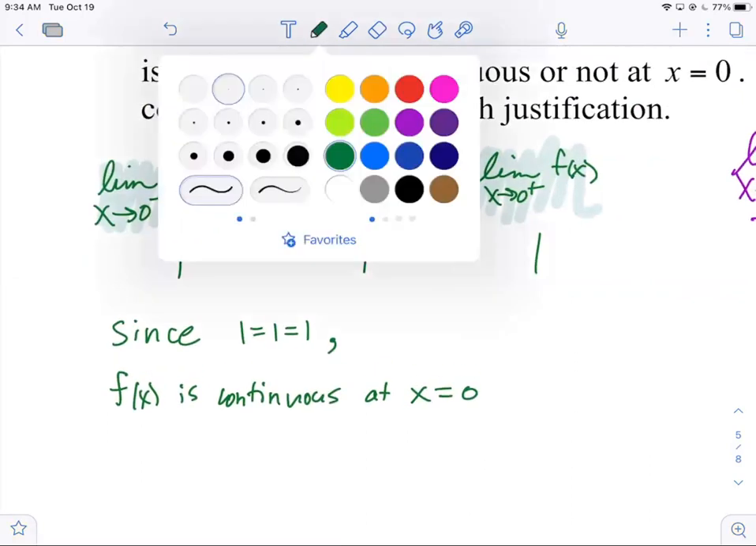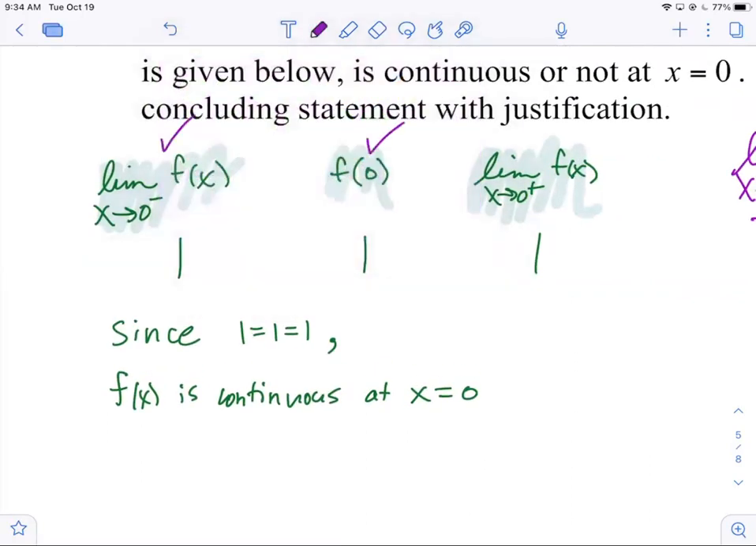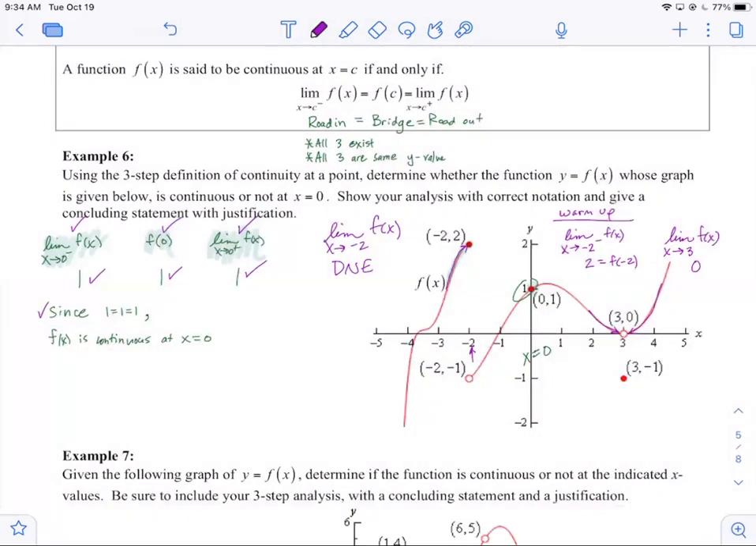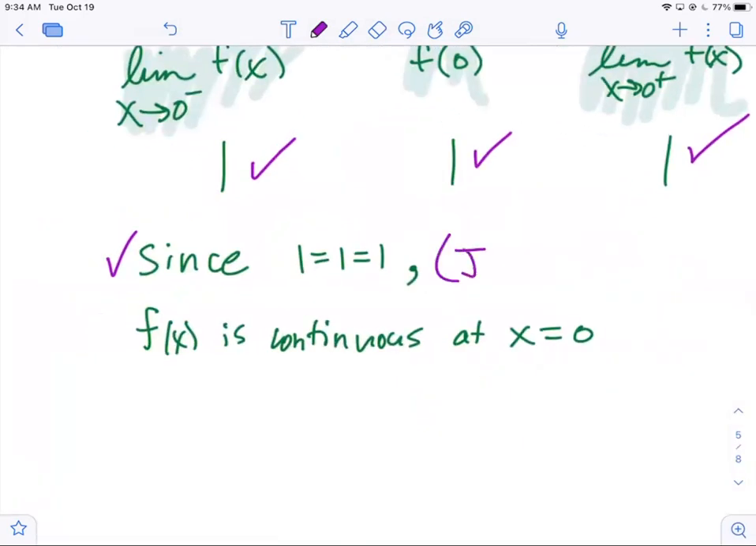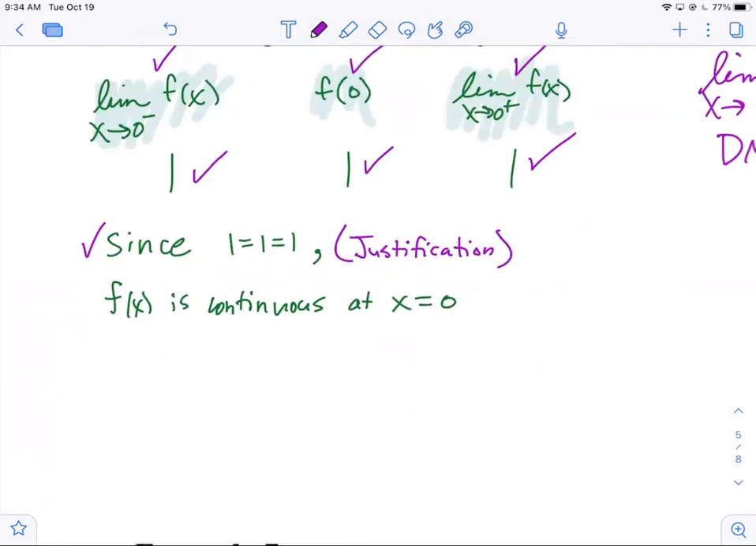So when we quiz over this, here's where the check distributions would come. Check, check, check for the notation. Check, check, check for the evaluation. Check here for the justification. This is called the justification. You're using the evidence that you gathered up above, and you're telling me how you're using it. And then the answer, okay?